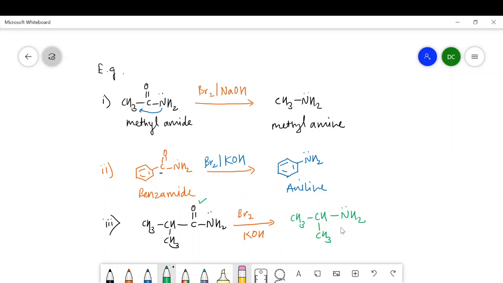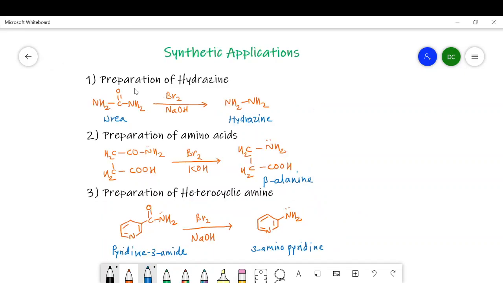And finally, we will take some synthetic applications. Synthetic applications of Hofmann rearrangement involve preparation of hydrazine. Urea when treated with bromine and alkali gives hydrazine, and this hydrazine has a number of applications in the synthesis of 5-membered and 6-membered heterocyclic compounds, which have a number of biological activities such as anti-cancer, anti-HIV, anti-inflammatory, like this.